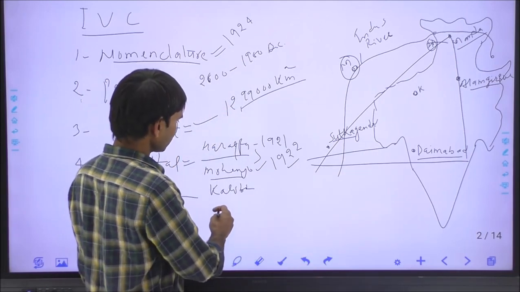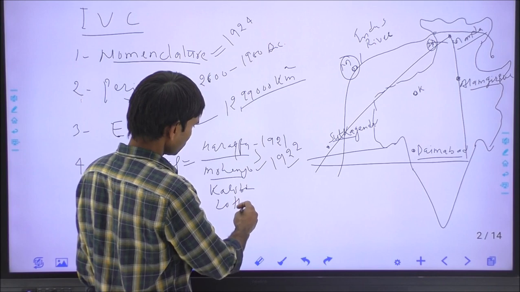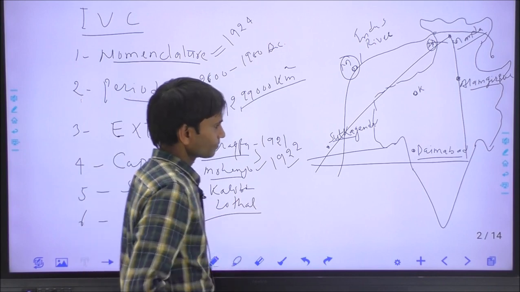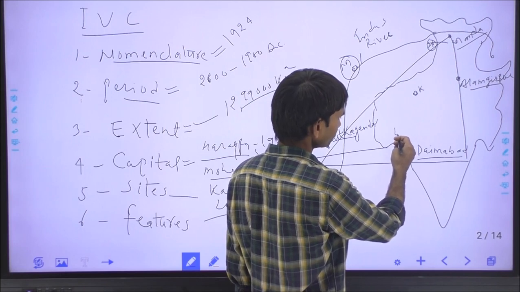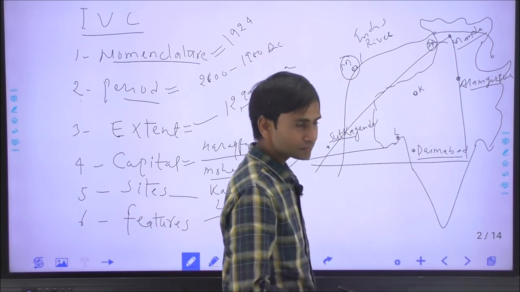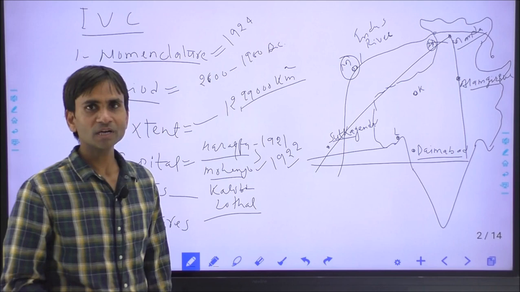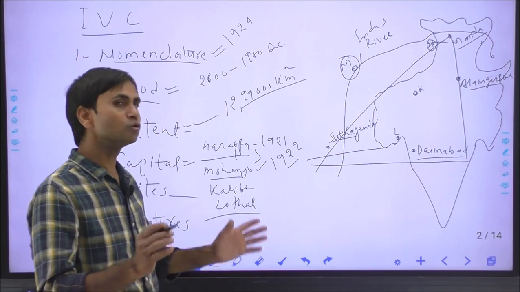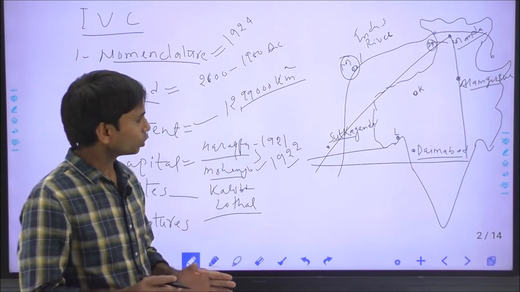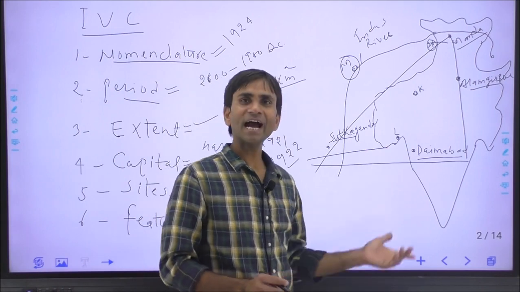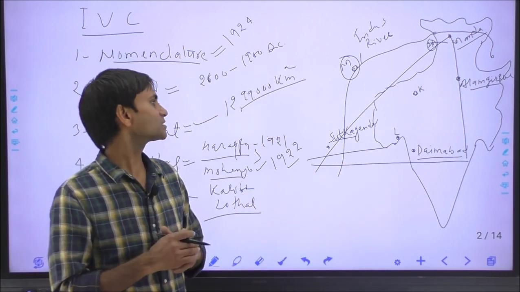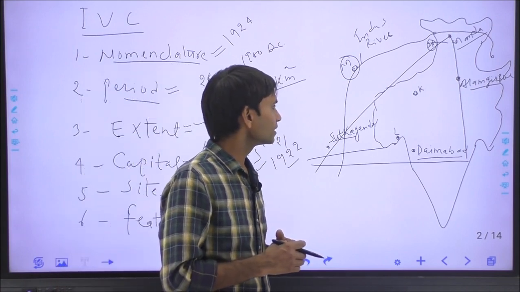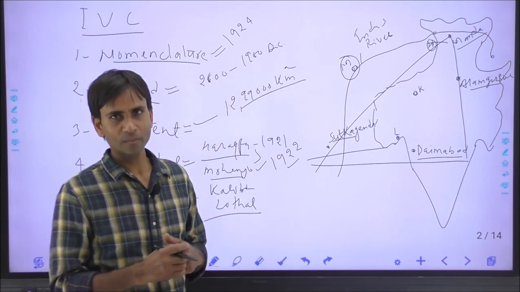And the next site is Lothal, now in the Ahmedabad district of Gujarat. This is the site of Lothal, I am marking it here on the map. Lothal is a term from the Gujarati language which means the mound of the dead. Lothal was the dockyard or seaport of the civilization through which the people continued their international trade and commerce.